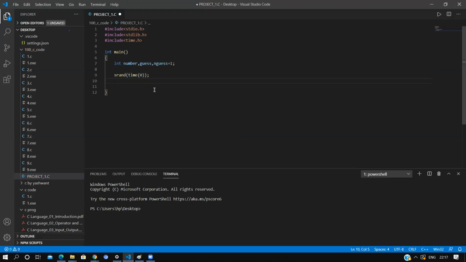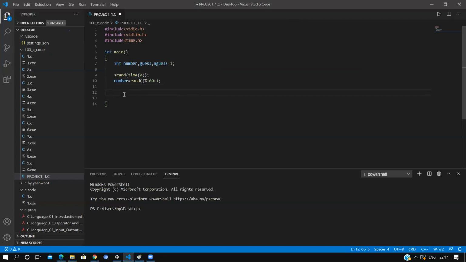Now we will use number, and number is equal to rand modulo 100 plus 1, right? Just go through it and we will give all the description about what we are doing. Basically we are generating random numbers and we will store those numbers in number.